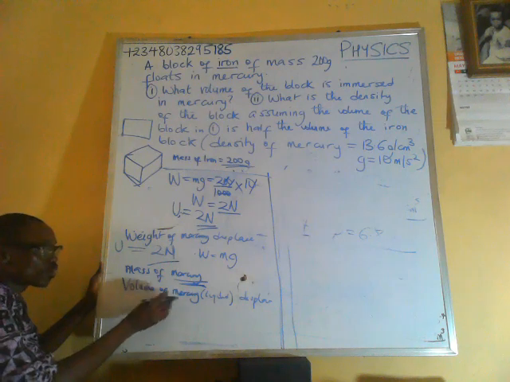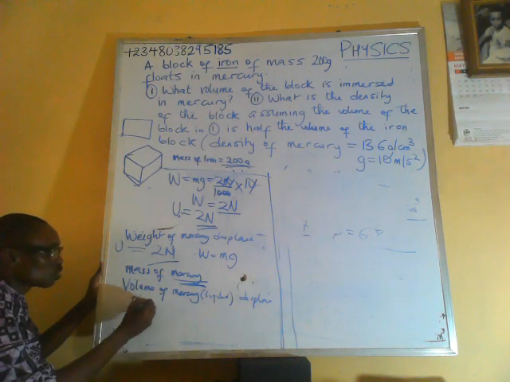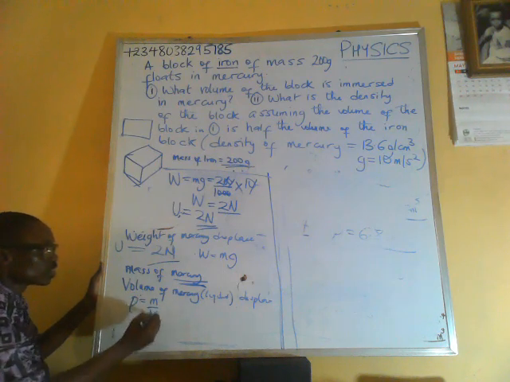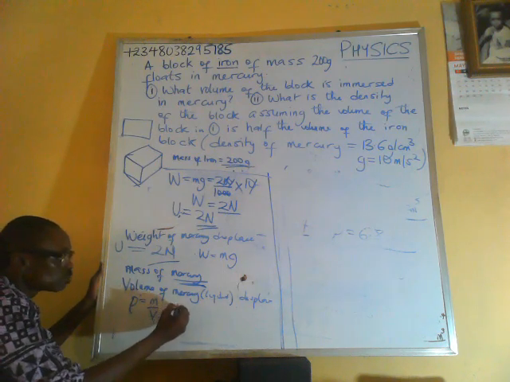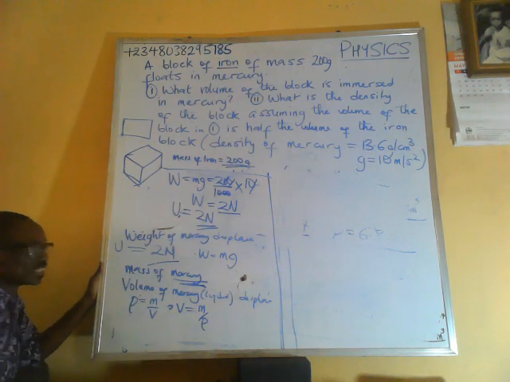The volume of mercury displaced by the iron, from density, is equal to mass over volume. So volume is equal to mass over density.